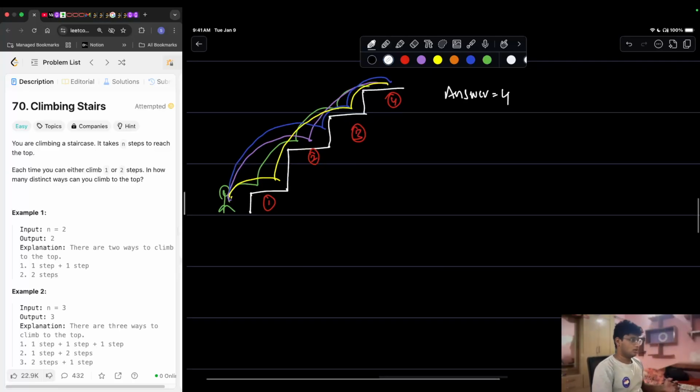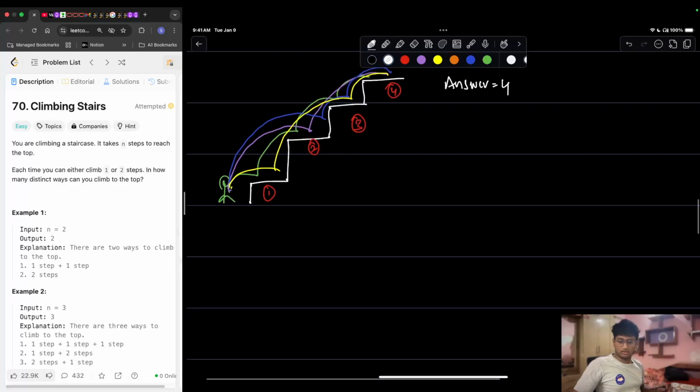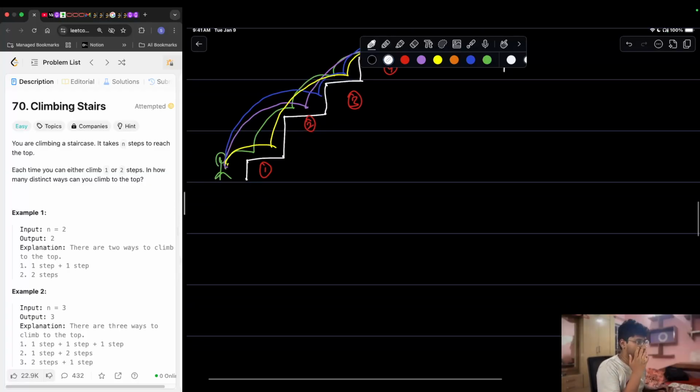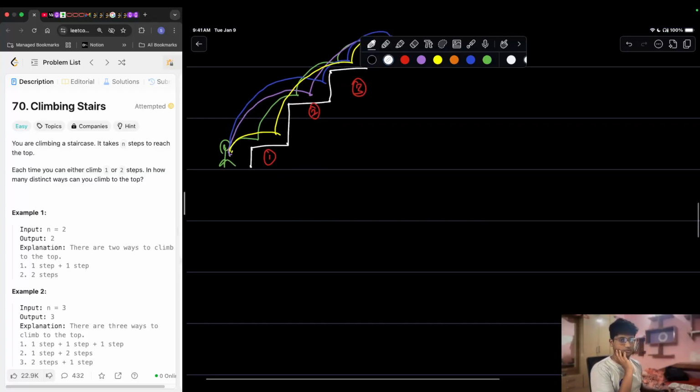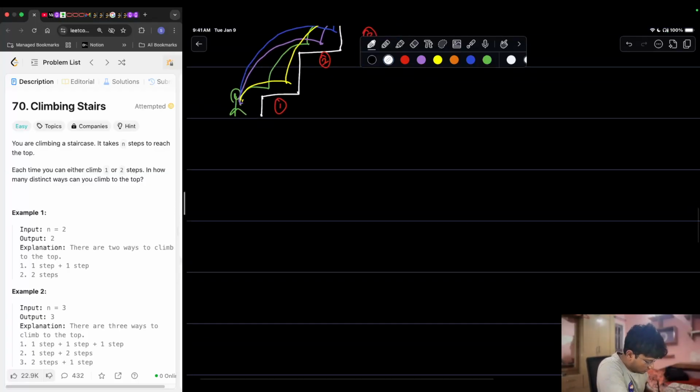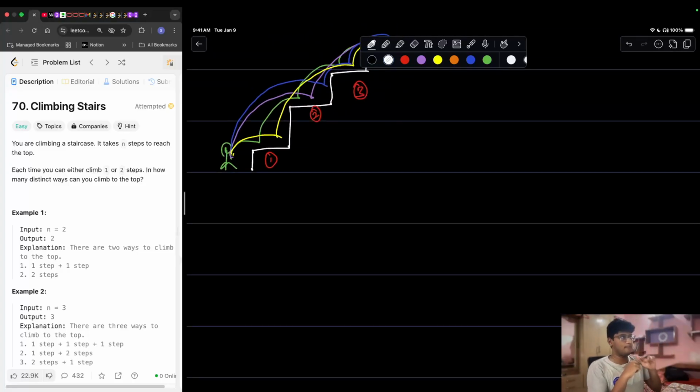Okay, let's do one thing. Let's figure out all the possible ways in which you can reach the top. Let us come to it from the top itself. Let's say you're at 4. Let's figure out how many ways there are to reach 4, and then we'll break that down. Then we'll go to a smaller problem, and figure out how many ways there are to reach that smaller problem, until we reach a base condition.